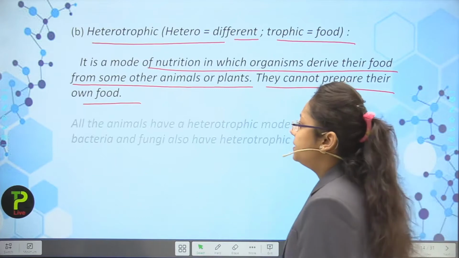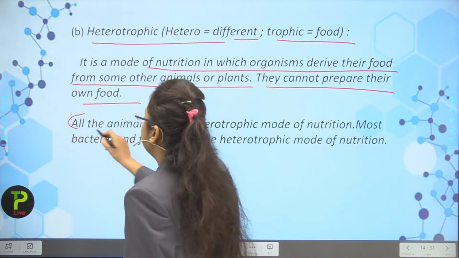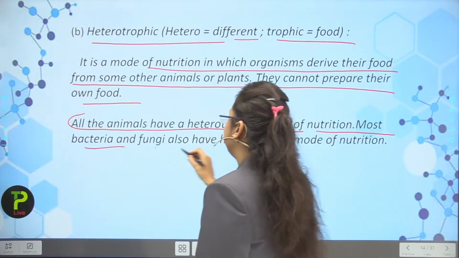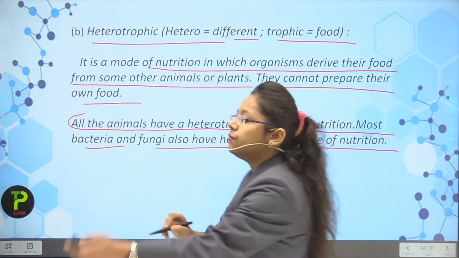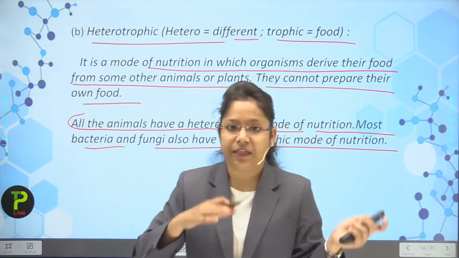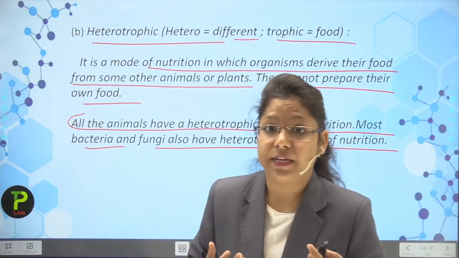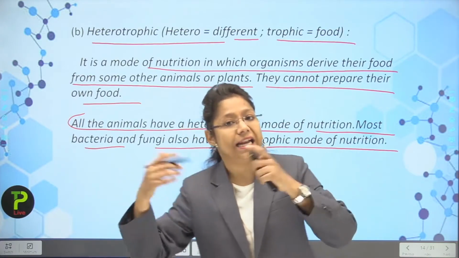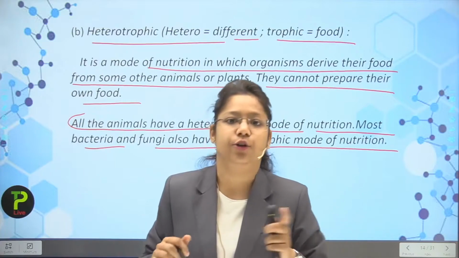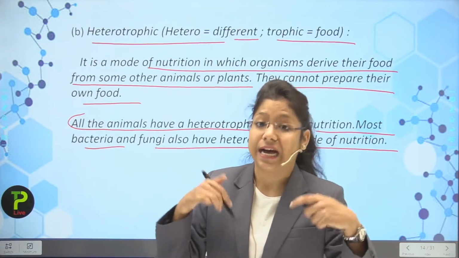All the animals have heterotrophic mode of nutrition. Most bacteria and fungi also have heterotrophic mode of nutrition. So you can see here, students, that bacteria and fungi as well as all other organisms which are dependent upon another organism for their survival come under the category of heterotrophic mode of nutrition, including us also.